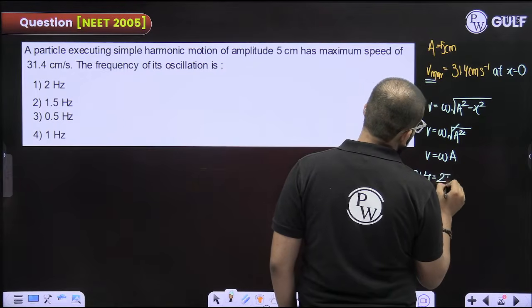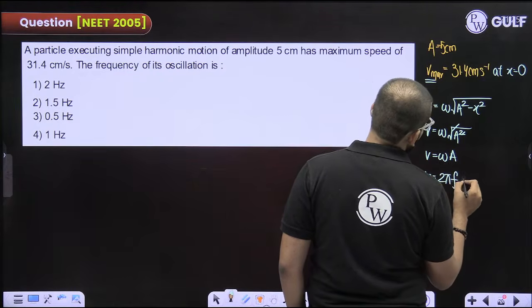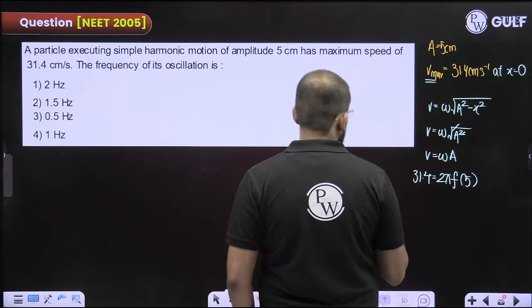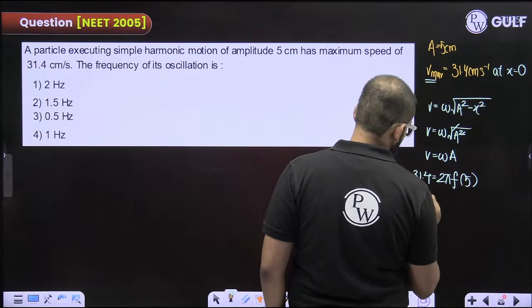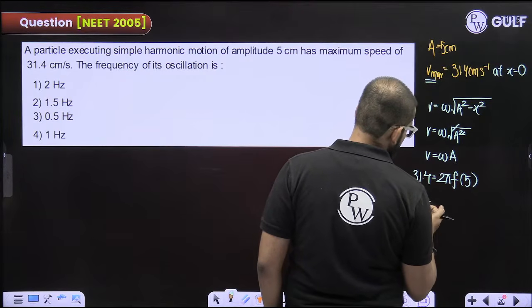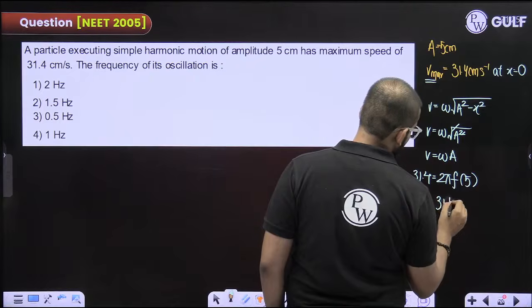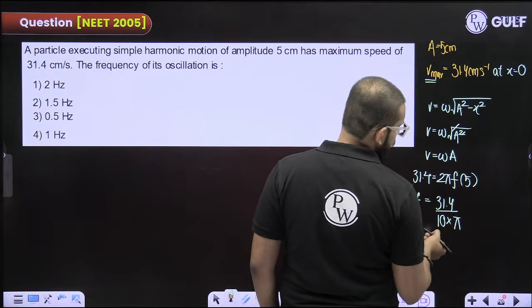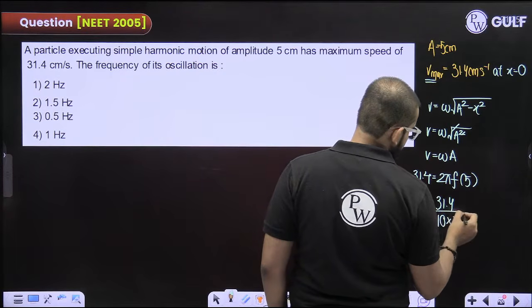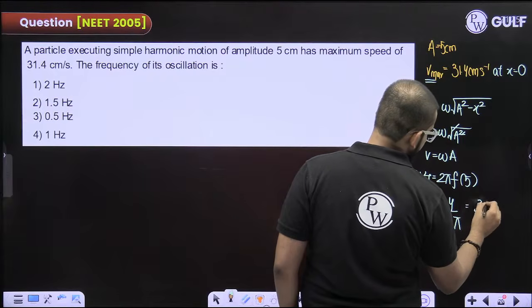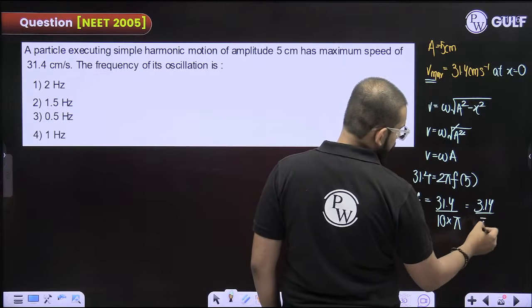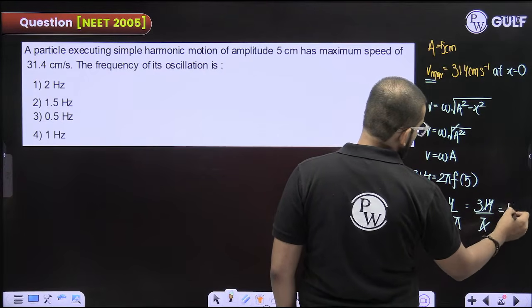Omega is 2 pi into f. A is how much? 5 centimeter. Frequency you will get as 31.4 upon 5, to 10 you can write upon pi. Pi is nothing but 3.14. Can I write it as 3.14? Yes. By dividing it by 10 upon pi, this and this gets cancelled out, 1 hertz.